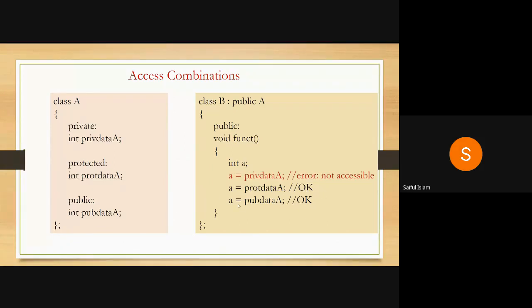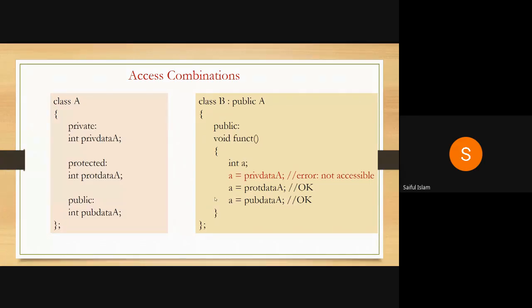Now next is public data. You can always access the public data, so there is no problem. So look at this: if you have a public base access specification, then you can access protected and public data, but you cannot access private data from a class.